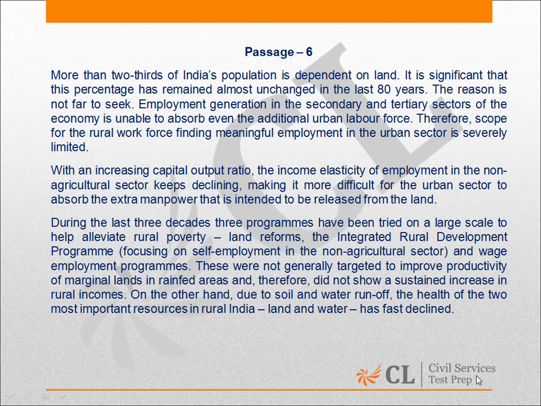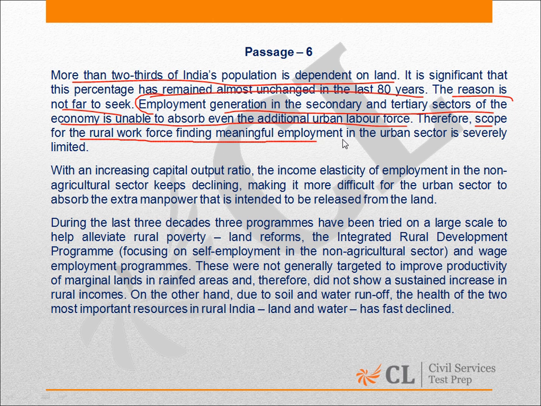Let us discuss passage number 6 of the paper. This passage says that more than 2/3 of India's population is dependent on land, and this has remained almost unchanged in the last 80 years. The reason is not far to seek. Employment generation in the secondary and tertiary sectors of the economy is unable to absorb even the additional urban labor force. Therefore, scope for the rural workforce finding meaningful employment diminishes in such a case.